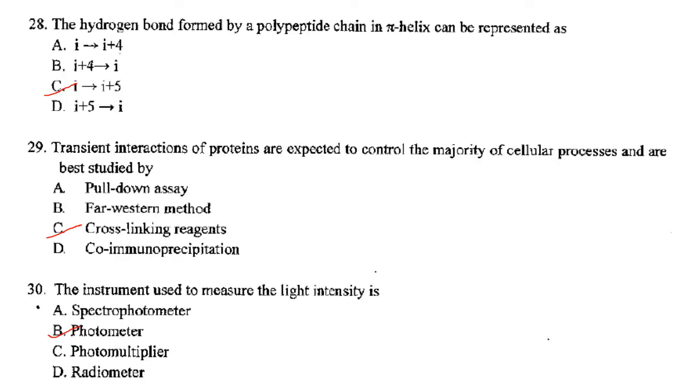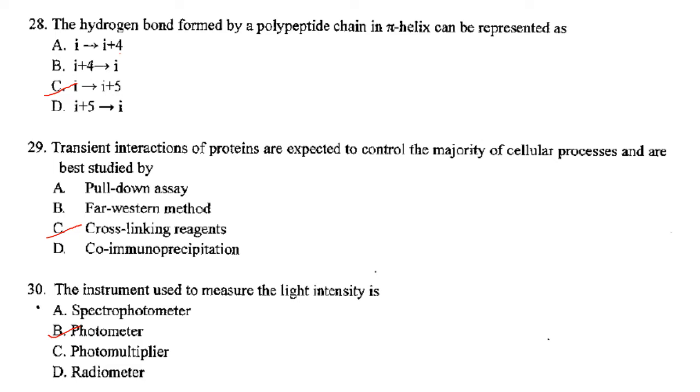Next one. The hydrogen bond formed by a polypeptide chain in pi helix can be represented as. So hydrogen bonds in the pi helix display a repeating pattern in which the backbone C double bond O of residue i hydrogen bonds to the backbone NH of residue i plus 5. So answer is option C, that is i giving i plus 5. In your answer key it is option D, but when I referred to other books I found that it is i giving i plus 5.